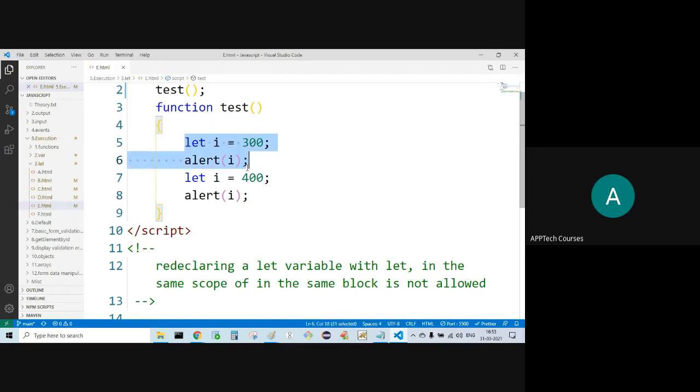We can redeclare var and we cannot redeclare let. Within the same scope only, I can use the let. But outside the scope also, we can use the var.